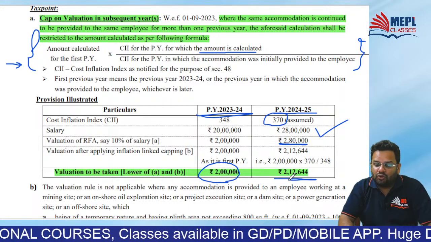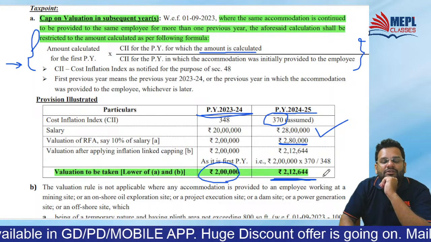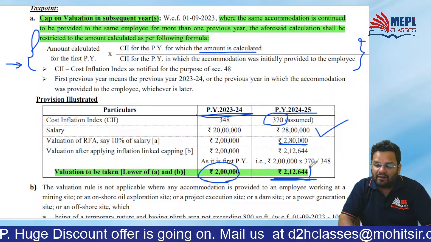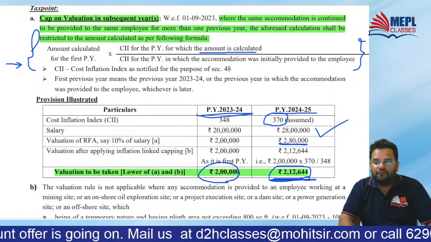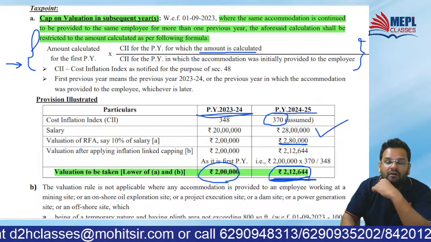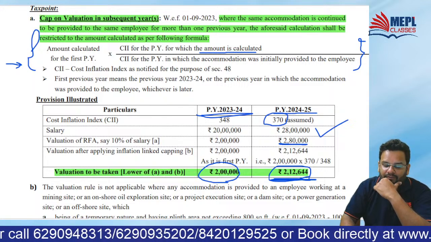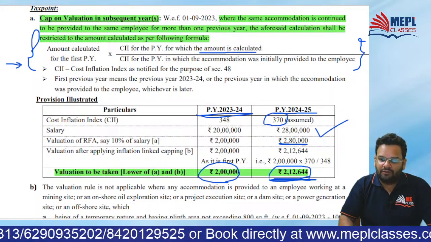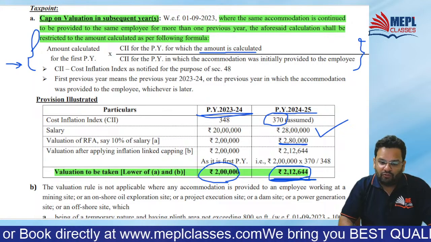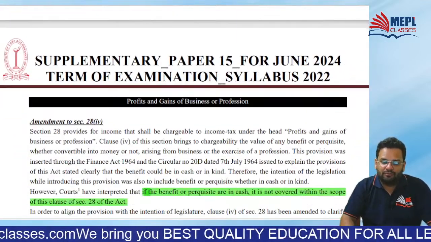It comes to 2,12,644. So how much will be your value eventually in this case? Eventually, your value will be 2,12,644, being the lower of the two. So again, I would say this is done in favor of the assessee. Did you get my point? This is also done in favor of the assessee, that cap is put. So on valuation, when a cap is put, wonderful, no? This government is thinking about you.